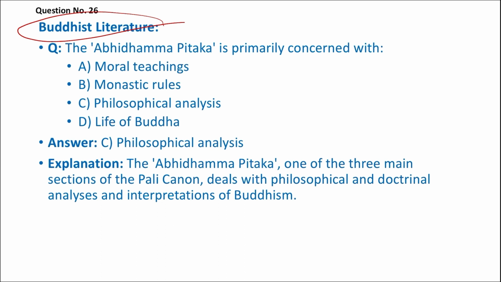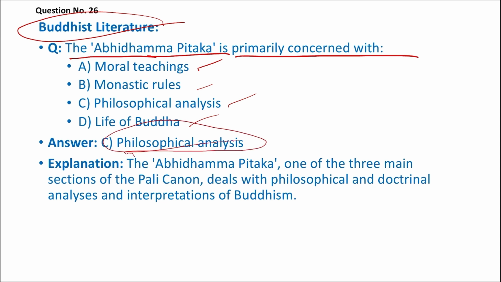The next question is about Buddhist literature. The Abhidhamma Pitaka is primarily concerned with what? Moral teaching, monastic rules, philosophical analysis, or life of Buddha. It is basically a philosophical analysis.